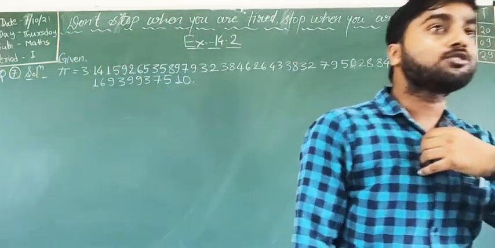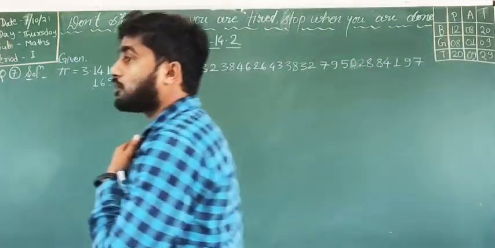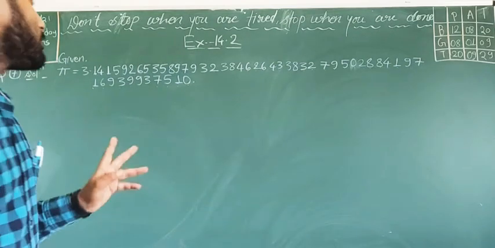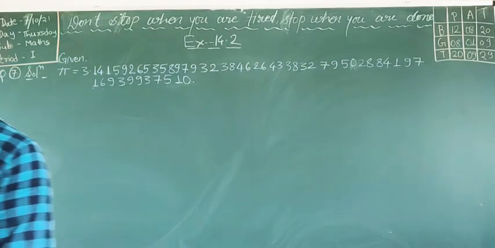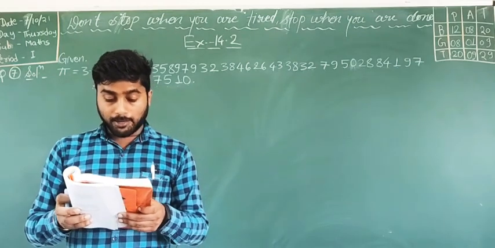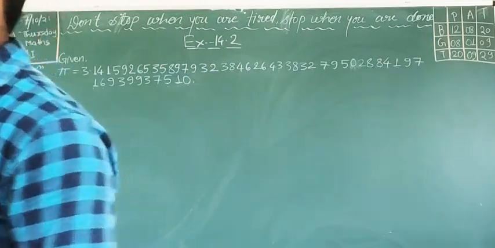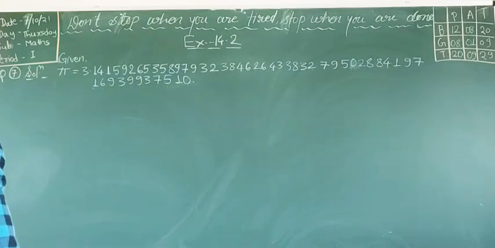Pi equals 22 upon 7, and if you divide 22 by 7 then you will get this, because it is a non-terminating decimal, non-terminating and non-repeating. So we have to make a frequency distribution table according to the question. Here is the question: make a frequency distribution of the digits from 0 to 9 after the decimal point. So after the decimal point we have to check how many times 0 comes, how many times 1 comes, how many times 2 comes, and so on.